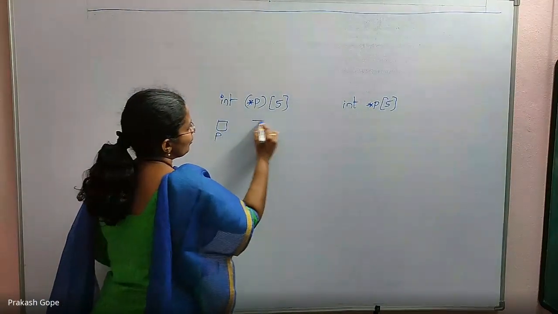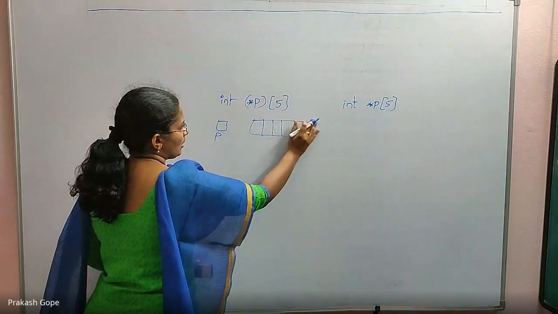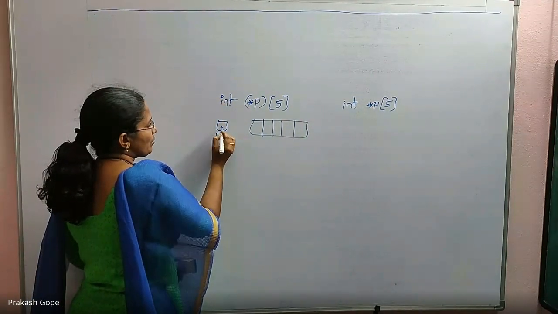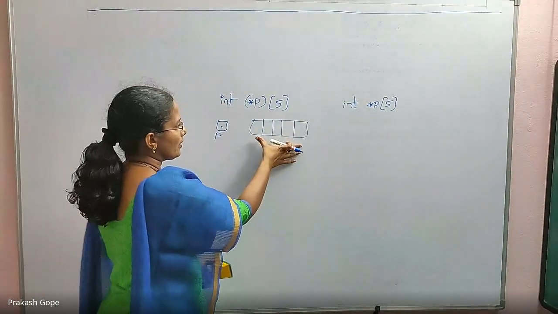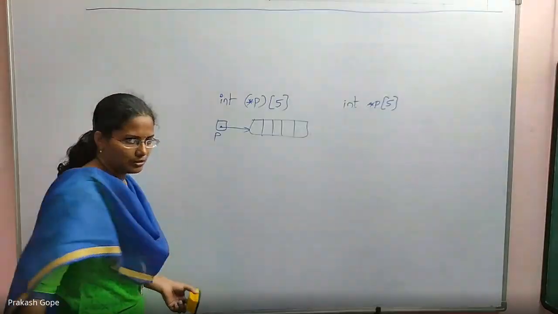It's a pointer to an integer array of size 5. If you have an integer array of size 5, this p can point to that.